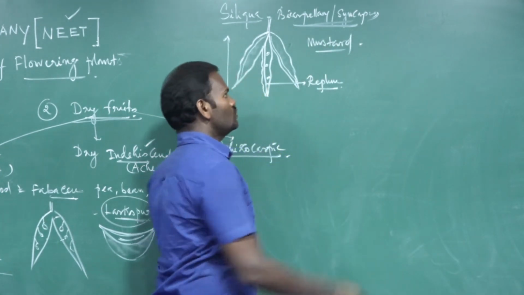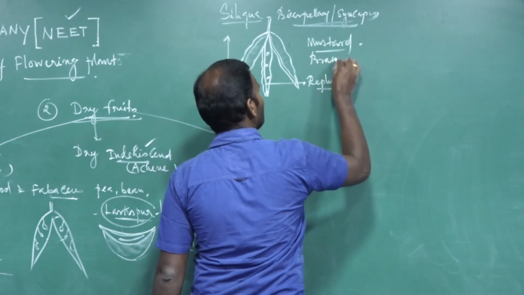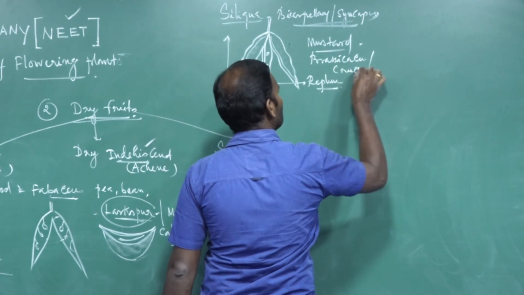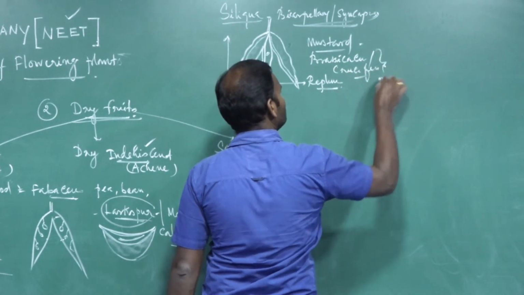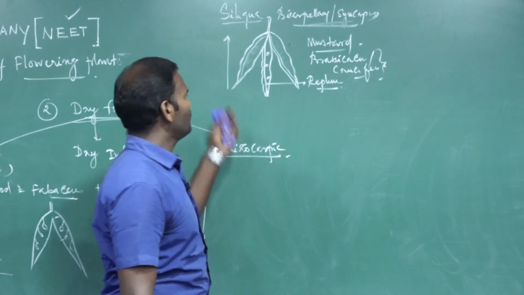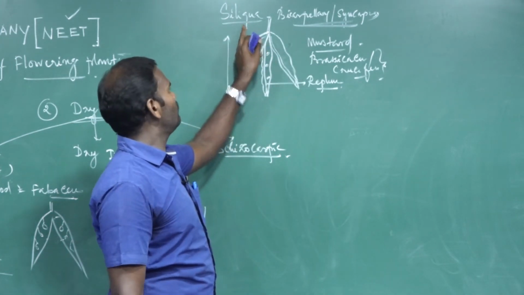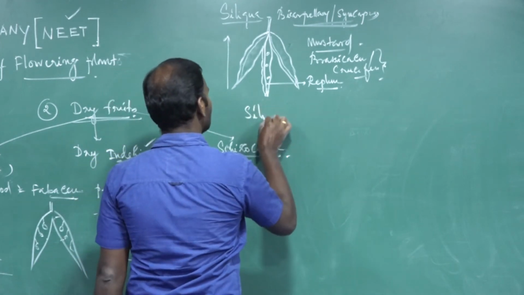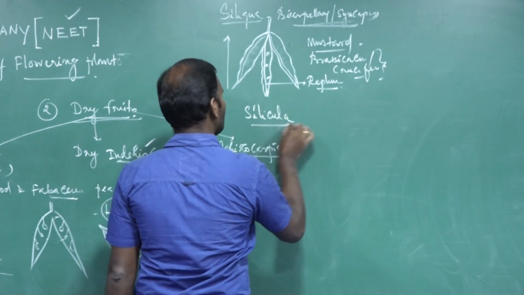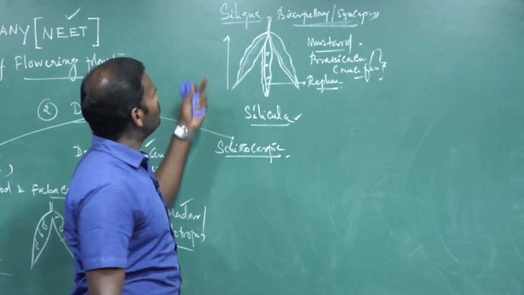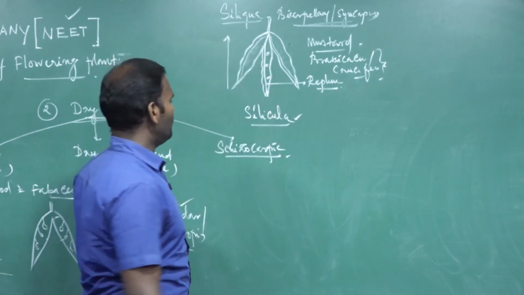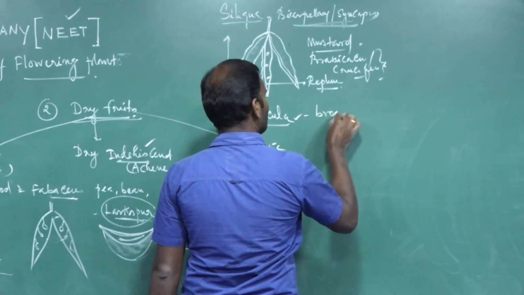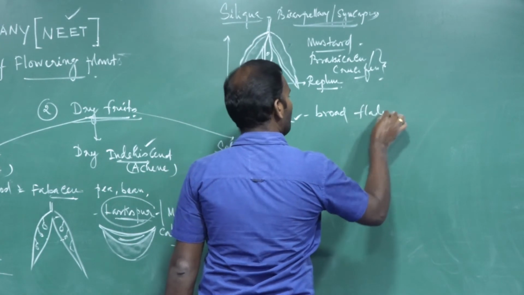Mustard belongs to the Brassicaceae or Cruciferaceae family. Both are the same. Mustard: what is the type of fruit? Siliqua. The next is silicula. Silicula is similar to siliqua, but it is broad and flat.